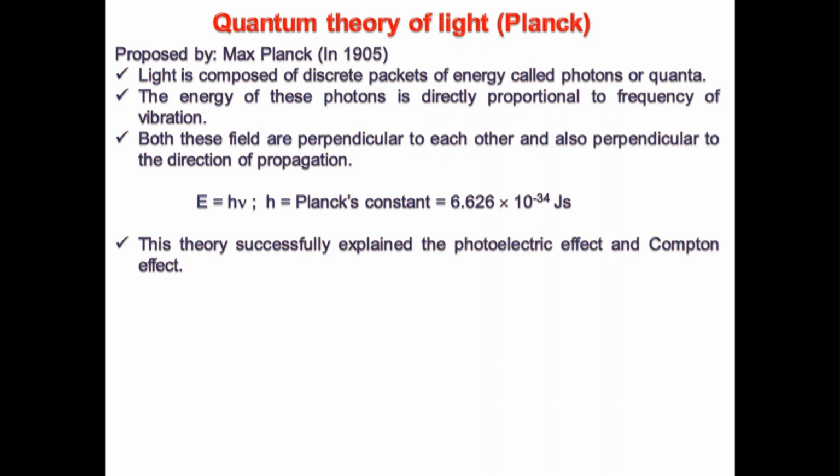Previously we were talking about waves and corpuscles, but here he gave the quantum theory of light: Max Planck told that light is composed of discrete packets of energy called photons or quanta.